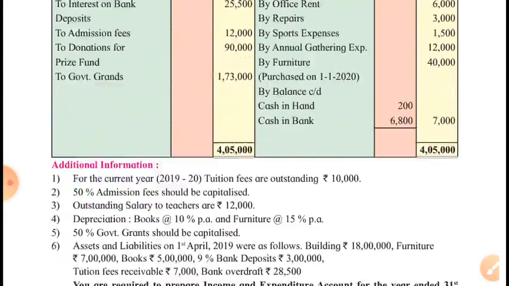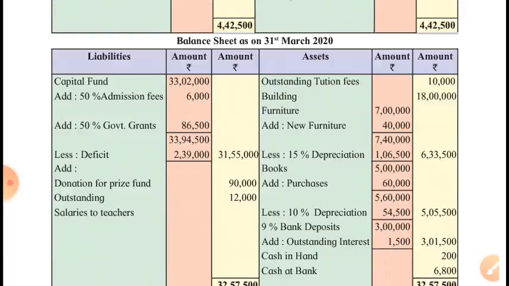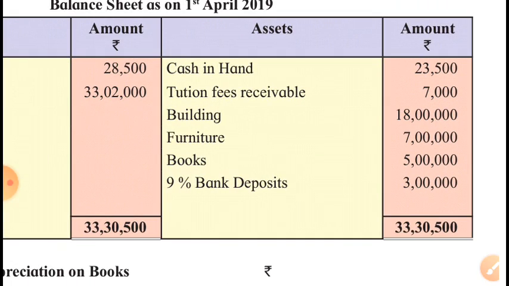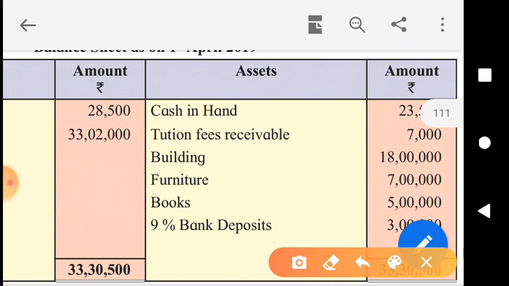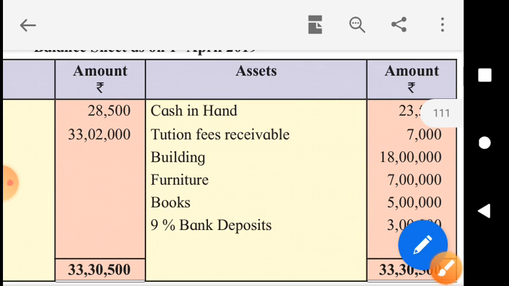Then we will get the total of asset side. Here is the opening balance sheet, the cash in hand, opening cash balance as we discussed right now. Tuition fees receivable, it is of the previous year. Then building, furniture, books, and 9% bank deposits as we have discussed. These are the total assets at the beginning of the year. From that, we will have to deduct the total liabilities.